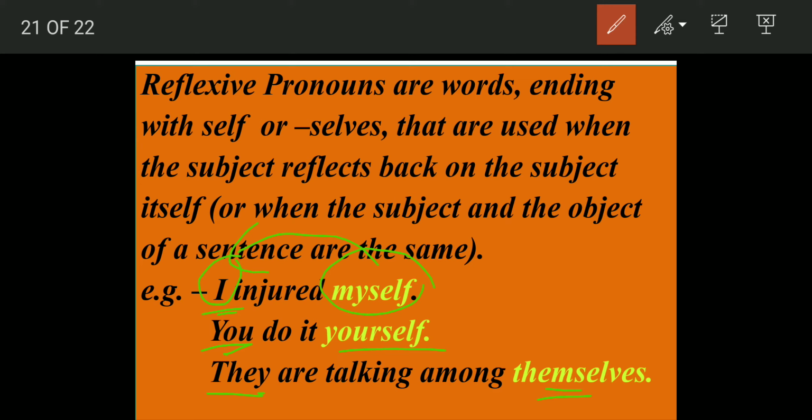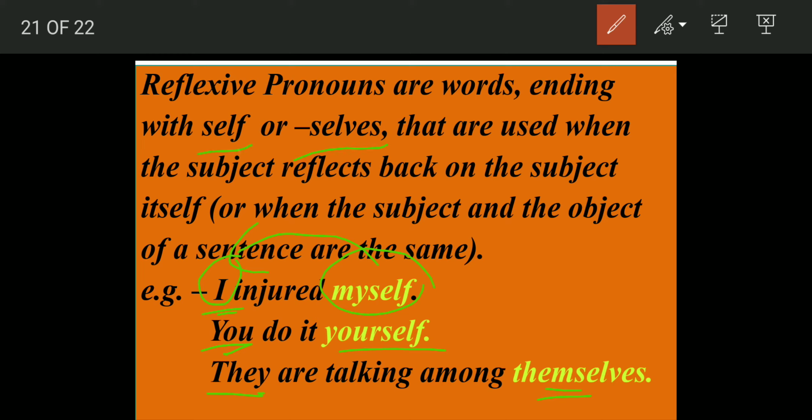I did it myself, you yourself, they are doing it themselves, he did it himself, she did it herself. So that is how, when you reflect back, you're talking about the same person. If you're talking about you, you do it yourself. If you're talking about I, I will do it myself. If you're talking about them, they will do it themselves. So when you're reflecting, talking about that person only, the subject you're talking about, you again refer to that person using self or selves. We saw that it ends with self or selves.